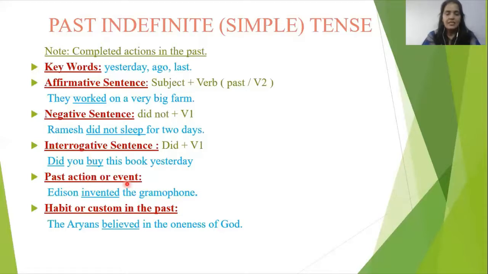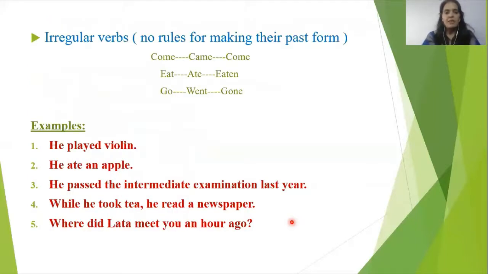Here we discuss a past action or event, as Edison invented the gramophone. If we are talking about a habit or custom in the past: the Aryans believed in the oneness of God. Now, the next one, some irregular verbs are also there. Yes, students, most probably in verb forms we use ed in the second form. But some are different: come, came, come. Eat, ate, eaten. Go, went, gone. Some different verb forms also.